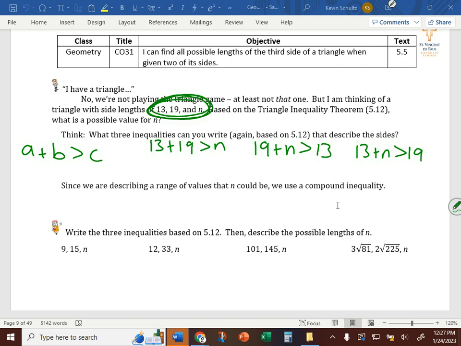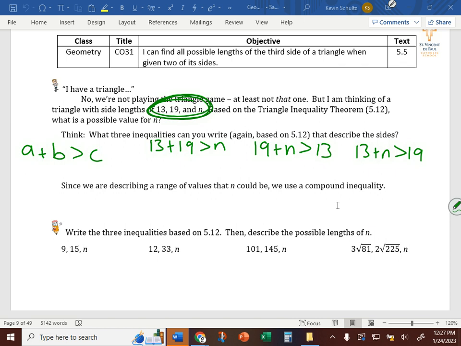All right, now let's solve each of these. Well, first of all, which one of these inequalities is completely useless for us? Aiden? 13 plus n is greater than 19. Nope. Damien? All of them. Nope. Christopher? 19 plus n is greater than 13. Why is that one useless? Because 19 is already greater than 13.